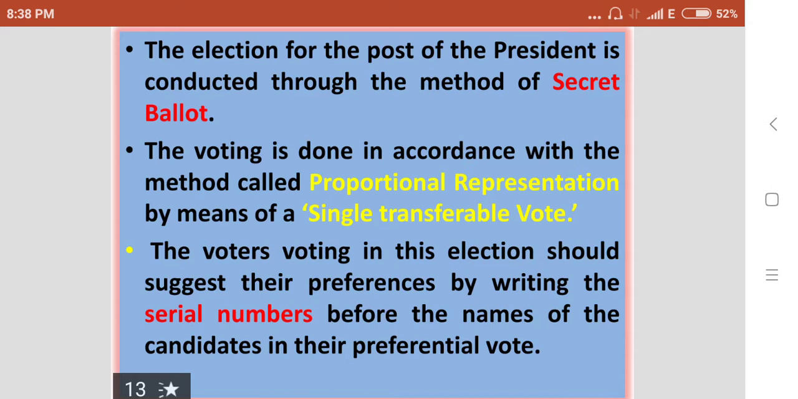Proportional representation is followed in India in the election of the president. It means the voters in this election should indicate their preferences by writing serial numbers before the names of the candidates in their preferential votes.